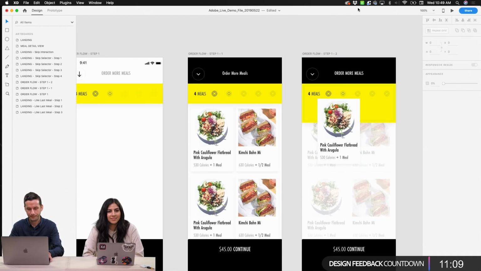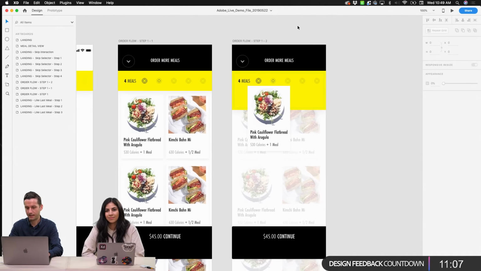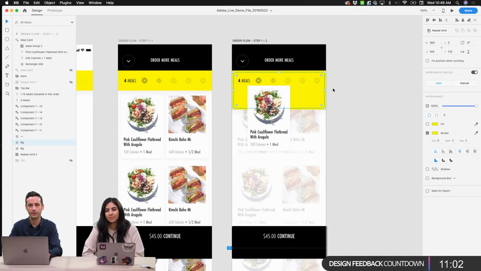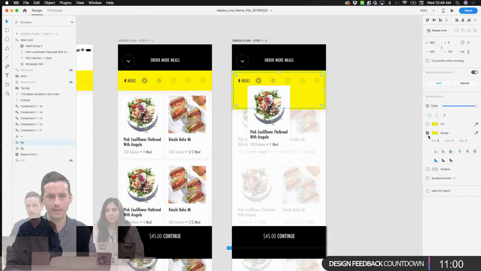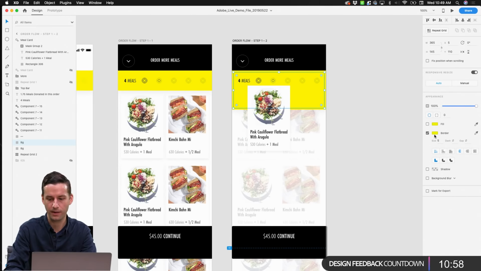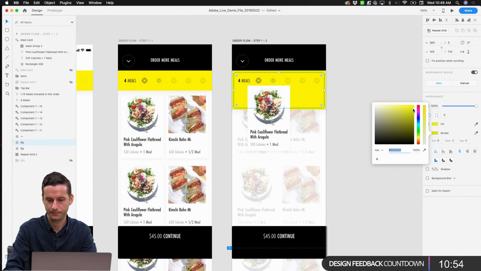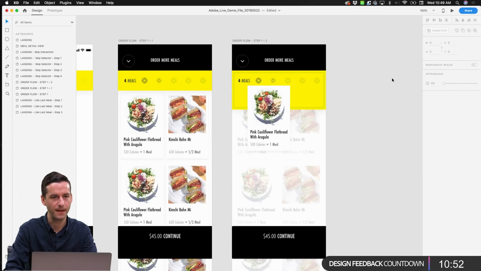Cool. So I'm going to jump back into where we were. I have created this border here that indicates that we're about to drop something in. Again, we have a color issue here with our contrast, so I'm going to make it a little bit darker. There, so we now indicate that we're about to drop this item into our table.